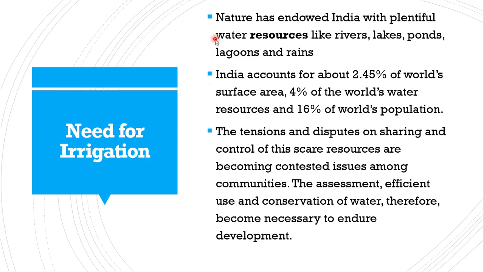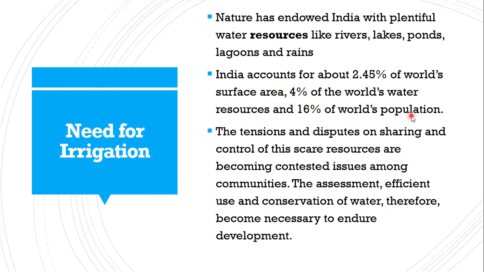Now, before going into the chapter, let's know what are the statistics or the basics for this particular lesson. In nature, we have a lot of water resources like rivers, lakes, ponds, lagoons, and rains. Now this statistic is really very important and useful too. If you consider the world as 100 percent of surface area, 12.4 percent is the land area which India is occupying. And if you consider water as 100 percent, 4 percent of water resource is available to Indians.